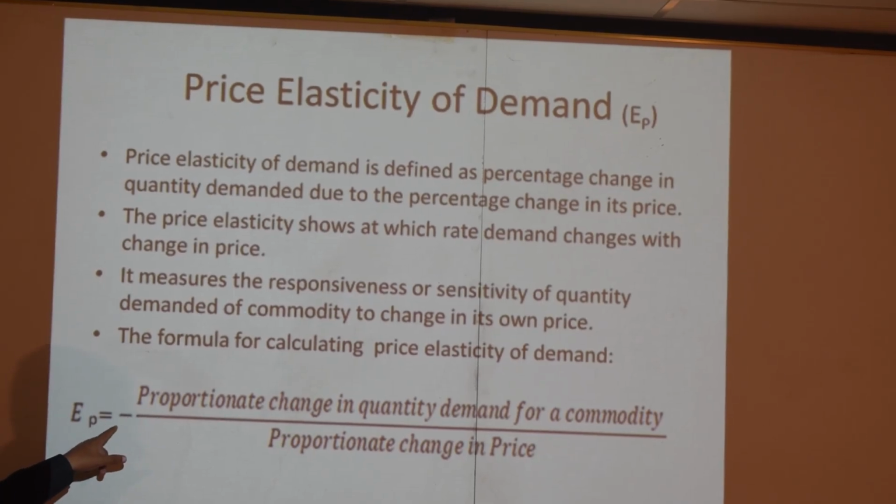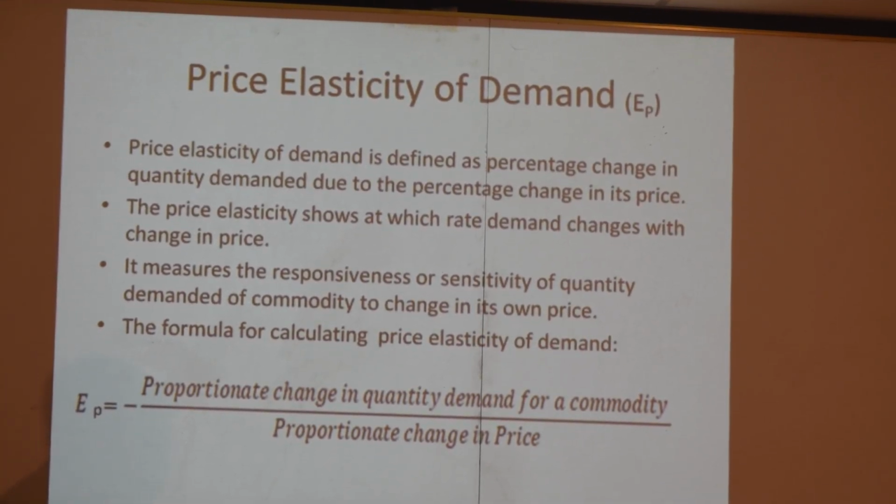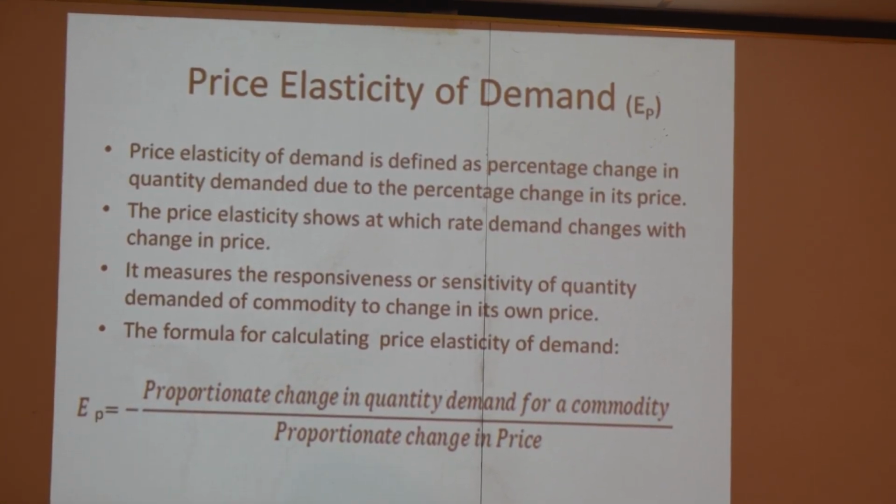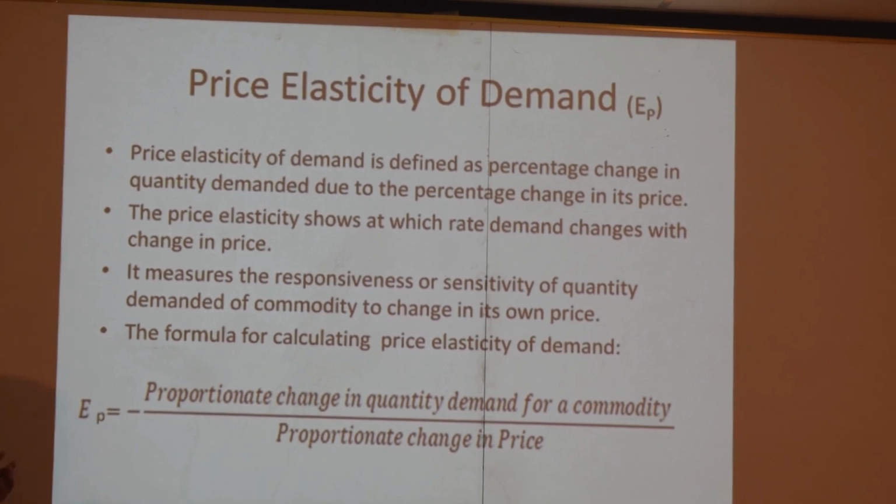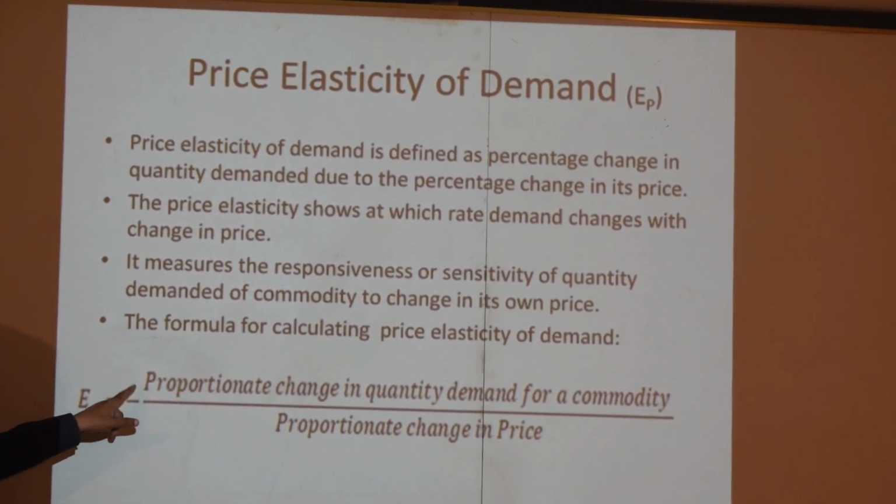Other things means when income of consumers remains constant, when prices of other commodities remain constant, when climate remains constant, when taste, preference, habit, advertisement, and many other things remain constant. In this situation, only when there is a fluctuation in the price by a certain percentage, how much percentage the demand changes is measured by the price elasticity of demand.